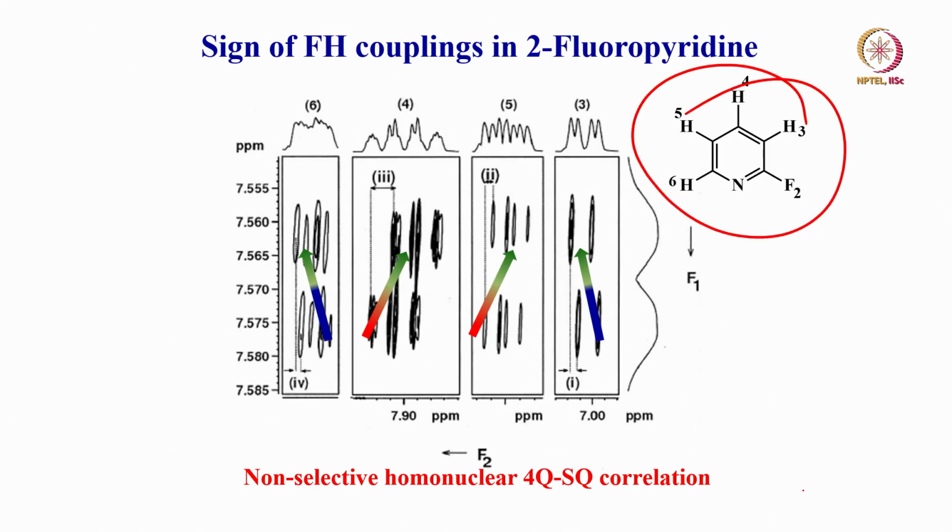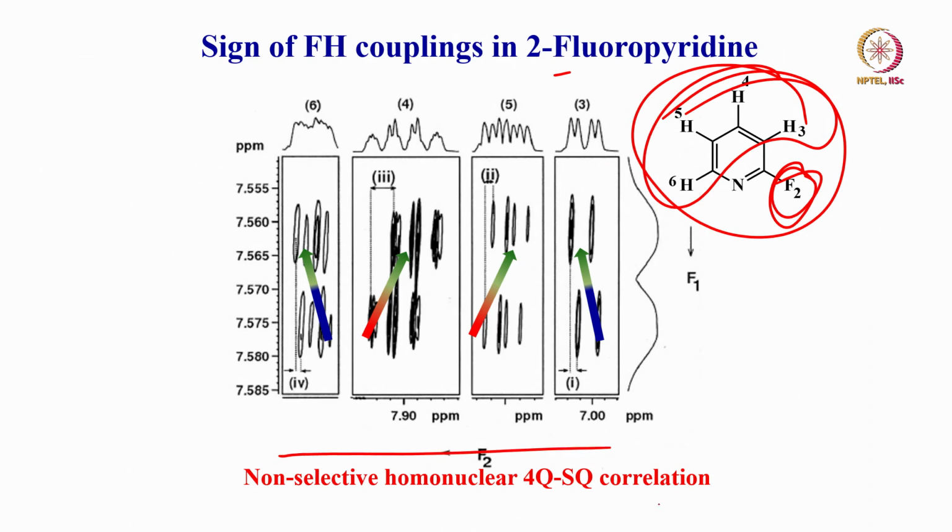If you consider now 2-fluoropyridine, fluorine is the heteronuclear spin. Do the fourth quantum of pyridine here. You have got 4 protons in the single quantum dimension. In the double quantum dimension, you can see this is tilted this way, this is tilted this way, whereas these two are tilted this way.